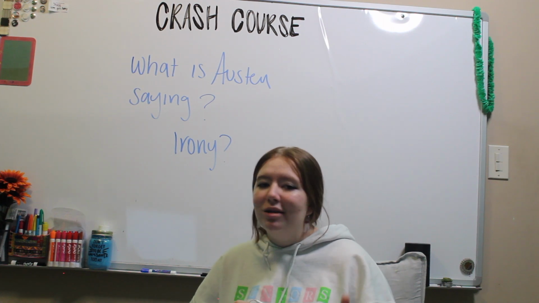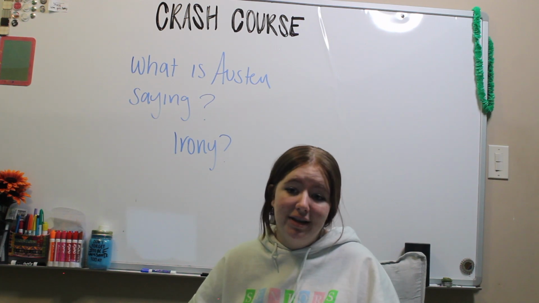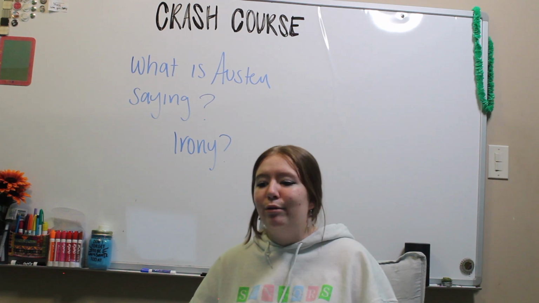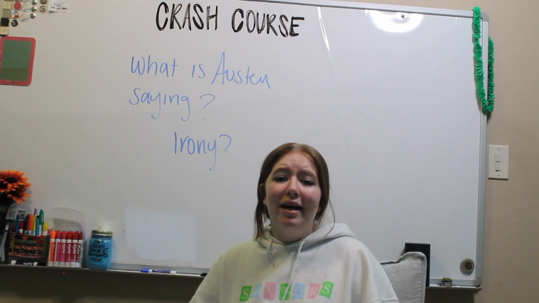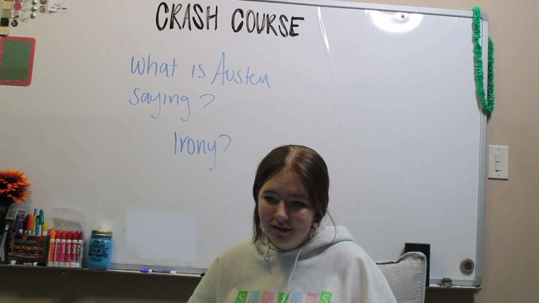Why does Austen have so much irony? To make fun of the societal standards in her time period. Why else would you have so much satire in a book? Jane Austen pokes fun at the way women have to marry in order to live and be accomplished, and how the whole marriage process in society is overly exaggerated.